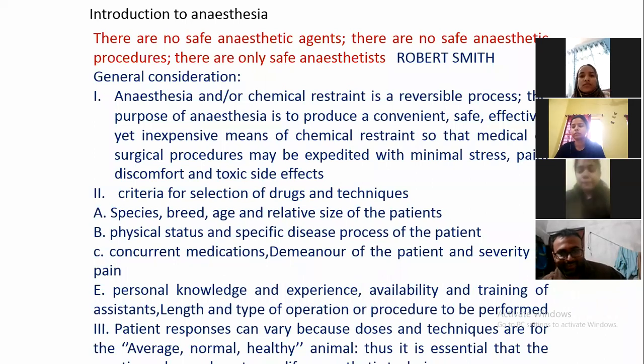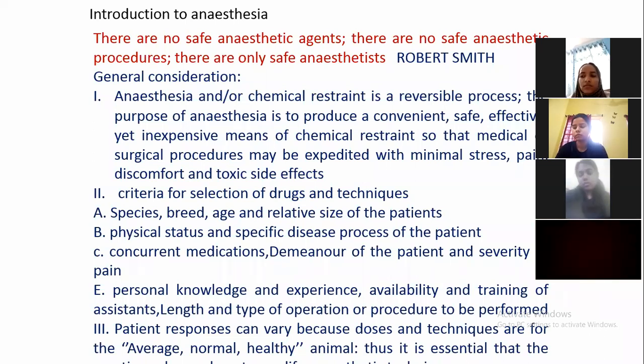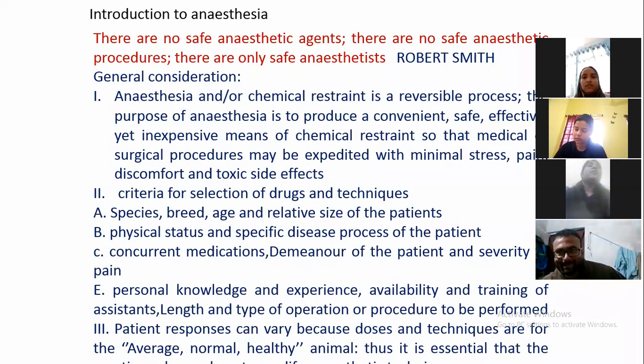General anesthesia, as you know, is reversible. Anesthesia is a chemical restraint, which is a reversible process. The purpose of anesthesia is to produce a convenient, safe, effective surgical procedure. That is the main aim of giving anesthesia.